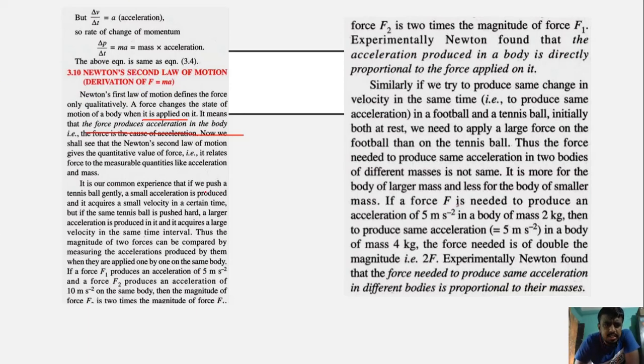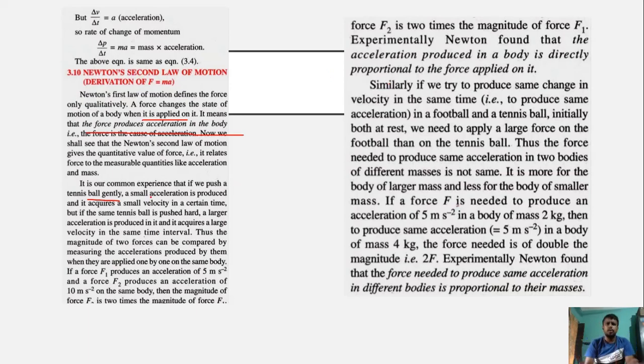It is a common experience that if you push a tennis ball gently, a small acceleration is produced and it acquires a small velocity in a certain time. But if the same tennis ball is pushed hard, a large acceleration is produced in it and it acquires a large velocity in the same time interval. Thus the magnitudes of two forces can be compared by measuring the accelerations produced by them.